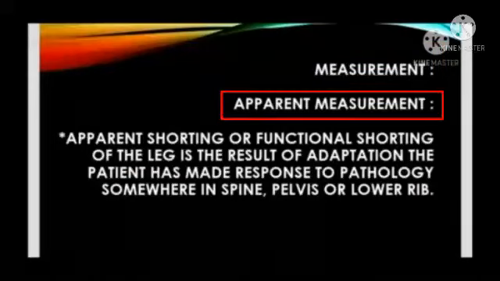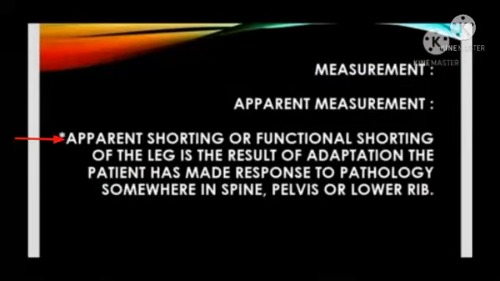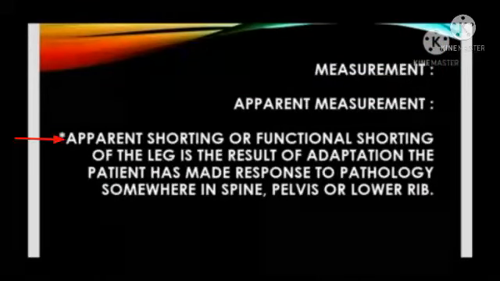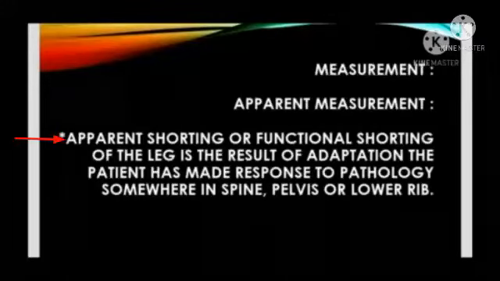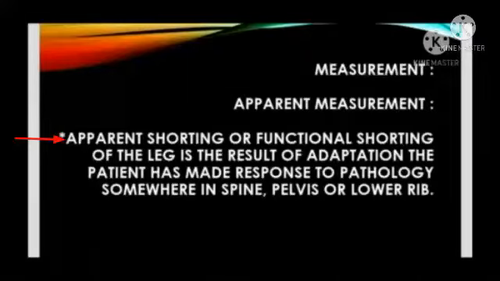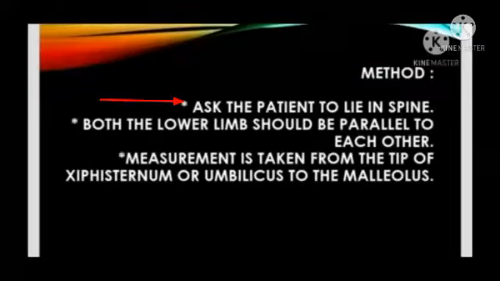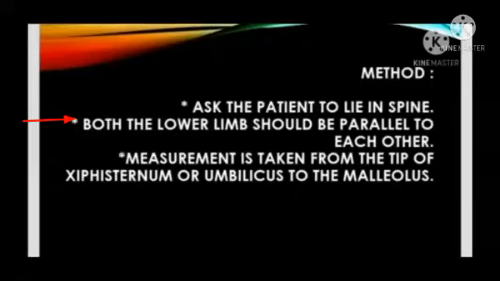Measurement. Apparent measurement: apparent shortening or functional shortening of the leg is the result of the adaptation the patient has made in response to pathology somewhere in the spine, pelvis or lower rib. Method: ask the patient to lie supine. Both the lower limbs should be parallel to each other.